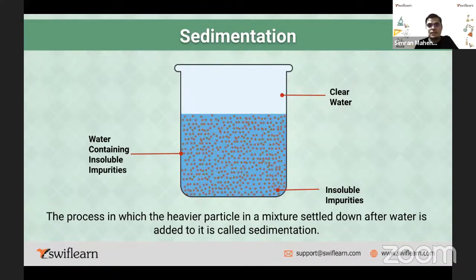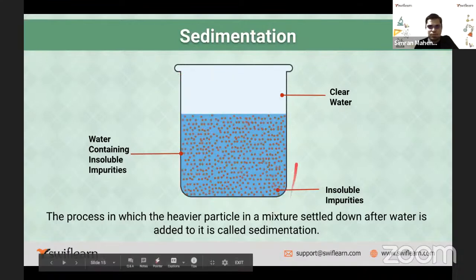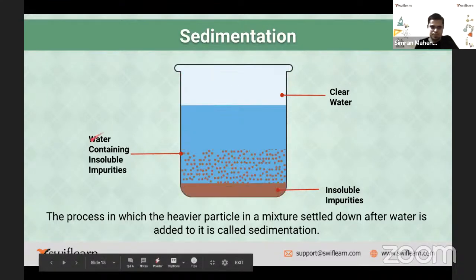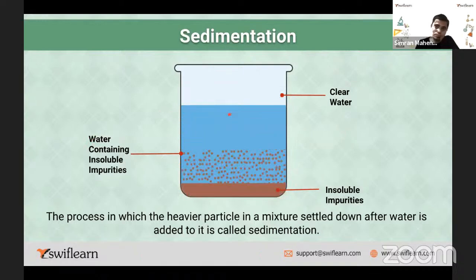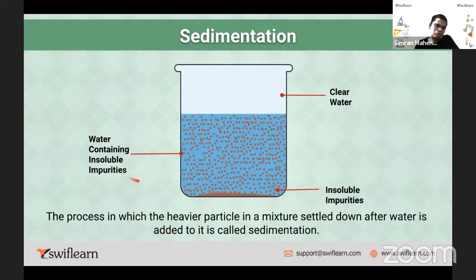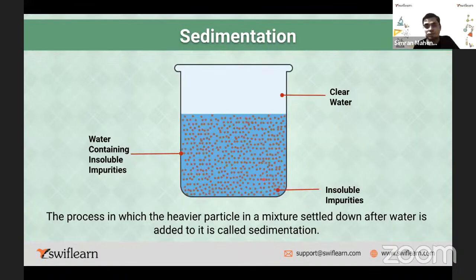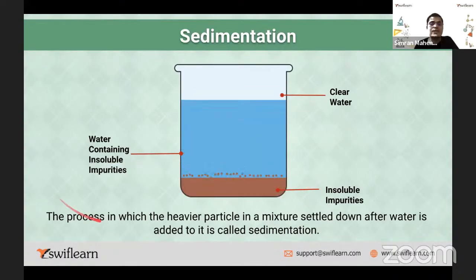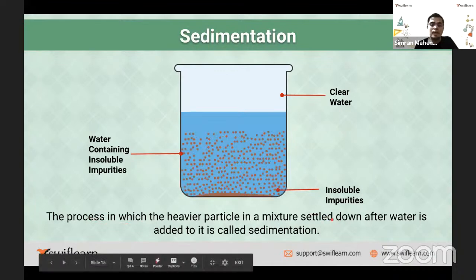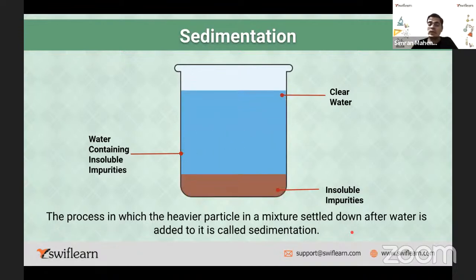Very good. So as you can see in this diagram, this is a big vessel, and this is the clear water, the plain blue, right? And the water containing insoluble impurities. Insoluble impurities are these chocolate color dots, lying down, collected at the bottom of the vessel, right? So the process in which the heavier particles in a mixture settle down after water is added to it is called sedimentation. This definition you have to remember.